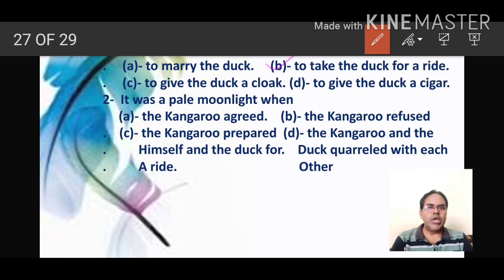Question number 2. It was a pale moonlight when? Option A, the kangaroo agreed. Option B, the kangaroo refused. Option C, the kangaroo prepared himself and the duck for a ride. Option D, the kangaroo and the duck quarreled with each other. So here option C, the kangaroo prepared himself and the duck for a ride. Now they are ready to travel and enjoy the entire world.